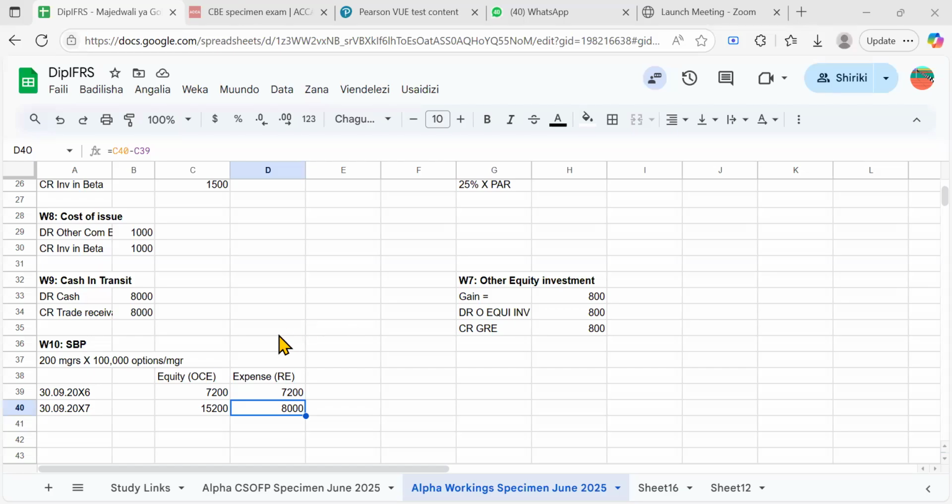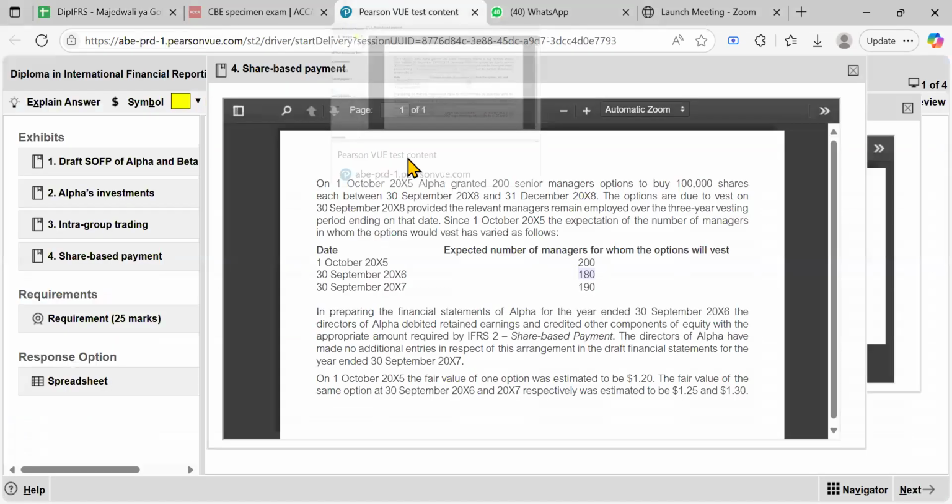So like I told you, remember this transaction was done by the parent. They like to simplify matters. When the transaction has been done by the parent, like I told you, the equity isn't going to be shared. It just goes direct to the group equity. But in case it has been done by the subsidiary, then it either has to go to the net assets in working two, or if you haven't done it in working two, no problem. You just have to make sure that you split it between the non-controlling interest